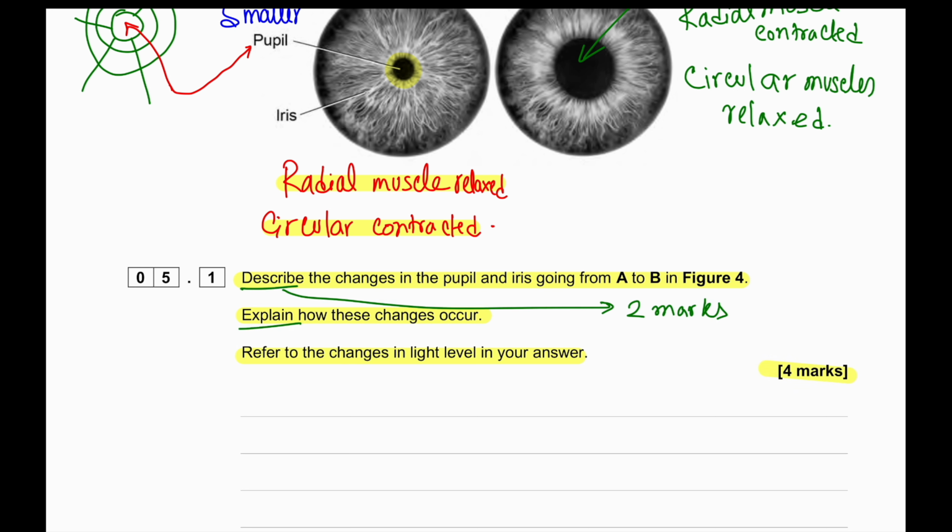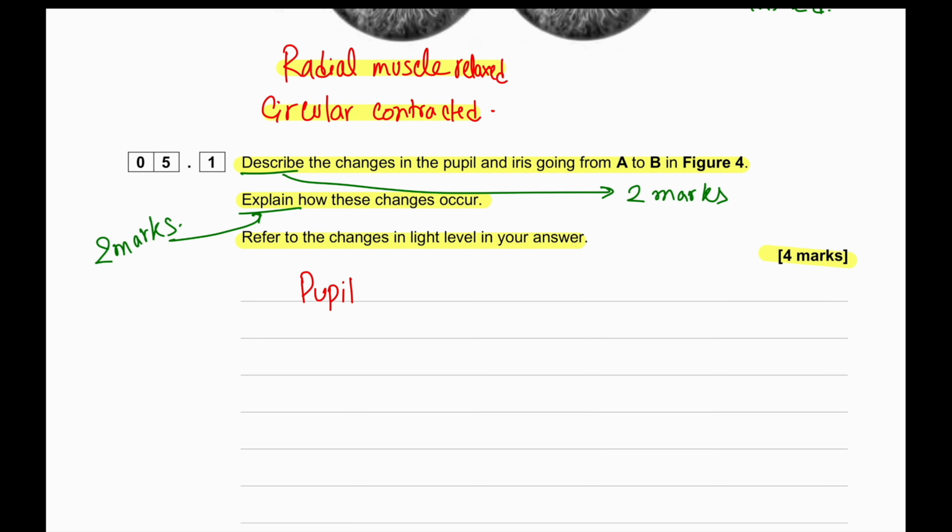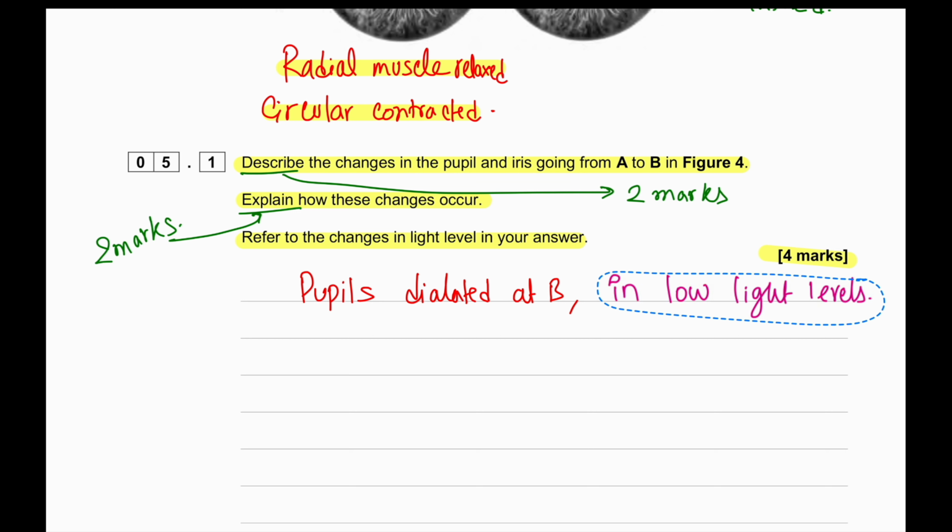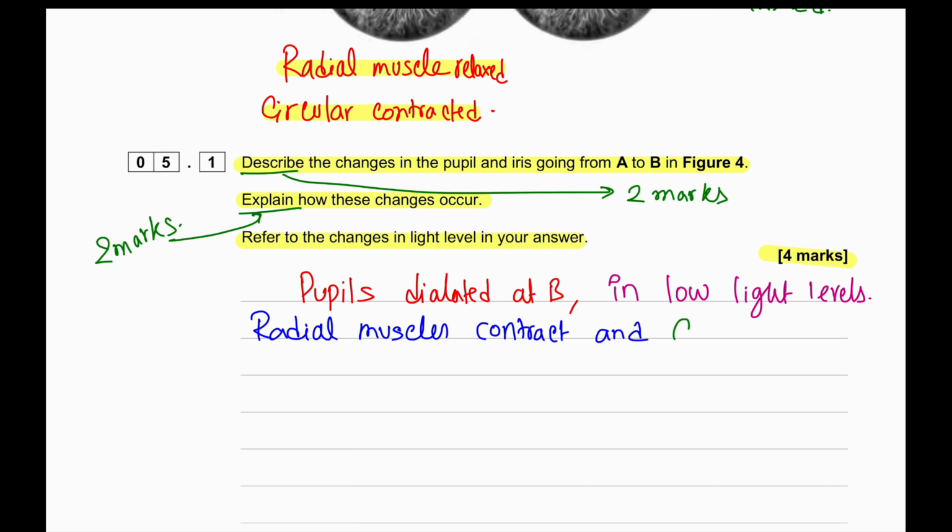And for those same points, we'll have to explain, 2 marks. So description plus explanation. We can say the pupils at B are dilated, so it is in low light levels. The explanation will be the radial muscles contract and the circular muscles relax.